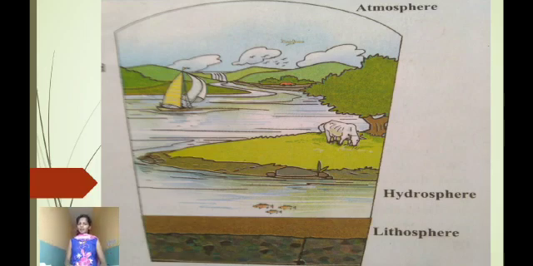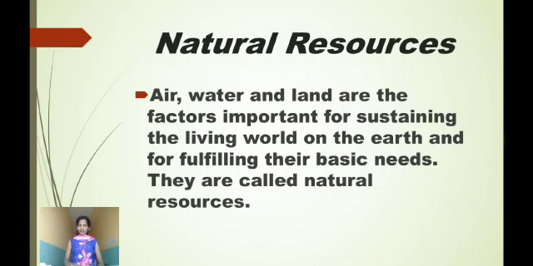Next we will see about natural resources. Air, water and land are the factors important for sustaining the living world on the earth and for fulfilling their basic needs. They are called natural resources. Sustaining is nothing but to keep something or somebody alive or healthy for a long period of time. Air, water and land are the three main natural resources.